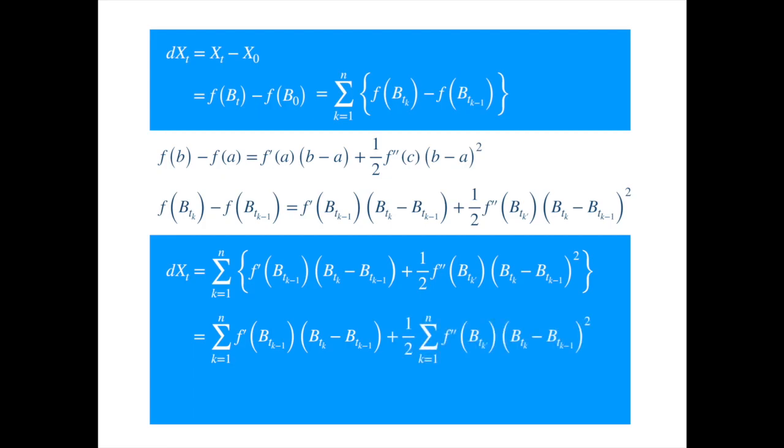Now, the first term, in the limit as n tends to infinity, is precisely the definition of Ito's integral. The second term is complicated, because the point at which the function is evaluated is not at the left end of the interval that the Ito integration assumes. And you can see that, in order to prove Ito's lemma, the only thing we need to show is that the second component converges to an integral that we can make sense of. And that's exactly what we are going to do now.